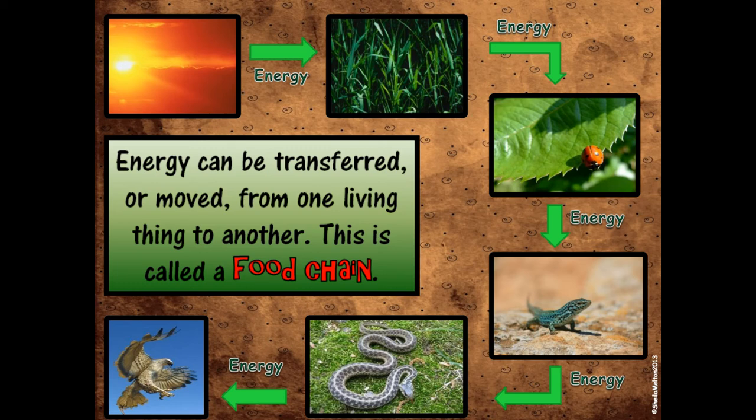So the hawk eats the snake and gets energy. But the snake ate the lizard and got his energy from the lizard. The lizard ate the ladybug and the ladybug gave him energy. And where did the ladybug get its energy? From the plant. Good job. Wait a second. Where did the plant get its energy? If you said the sun, ding, ding, ding, you are correct.